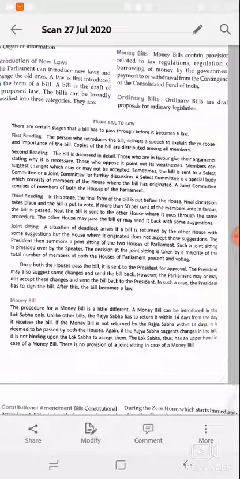Within 14 days the Rajya Sabha has to respond about that bill. If the Rajya Sabha does not respond, then it is assumed that the bill is passed by both houses, right? So in a money bill there is no joint sitting, and the Lok Sabha is more powerful than the Rajya Sabha.